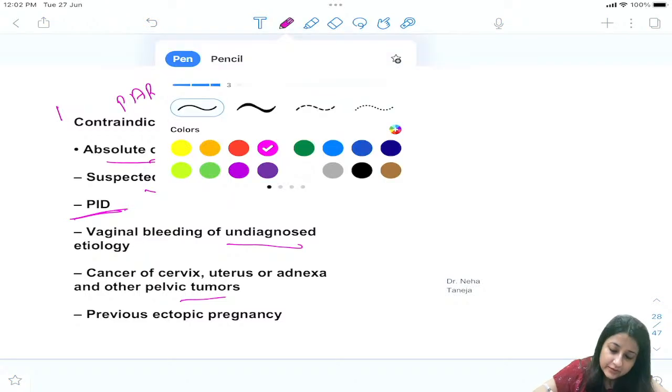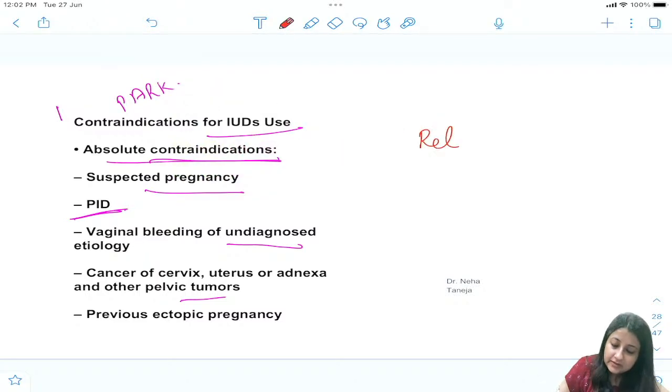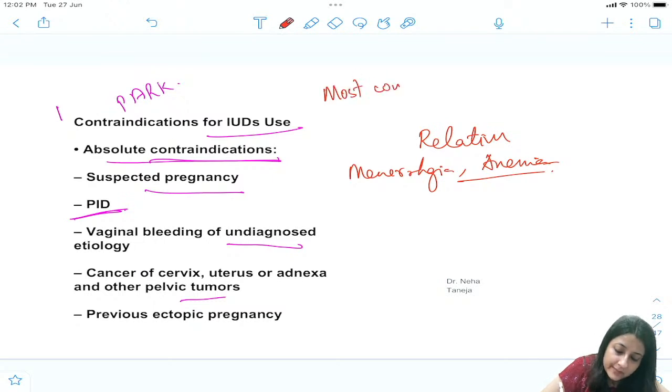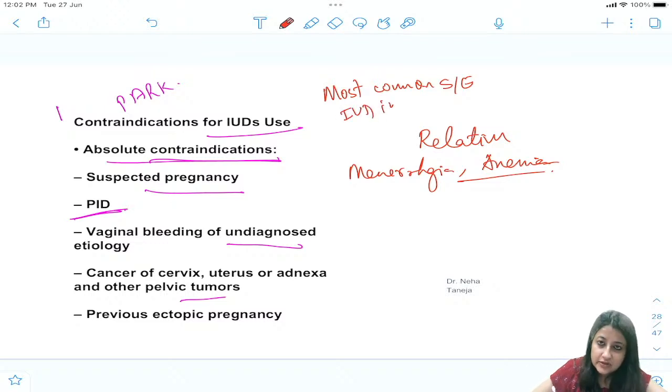Now here, if you write the relative, you can just compare and write. Instead of suspected pregnancy, you can write menorrhagia or anemia. Why, guys? Why is anemia a relative contraindication? Because please remember, most common side effect, that is also a question. Most common side effect of IUD insertion is what?